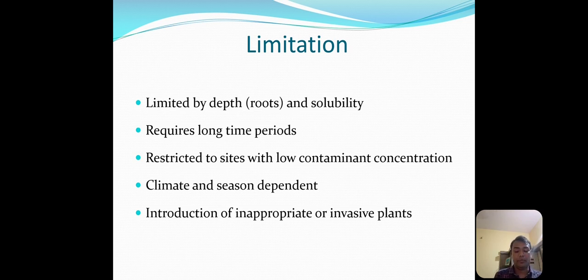Next, we are going to see the limitations of this process of phytoremediation. In phytoremediation, the plants are used, and the roots play the important role.